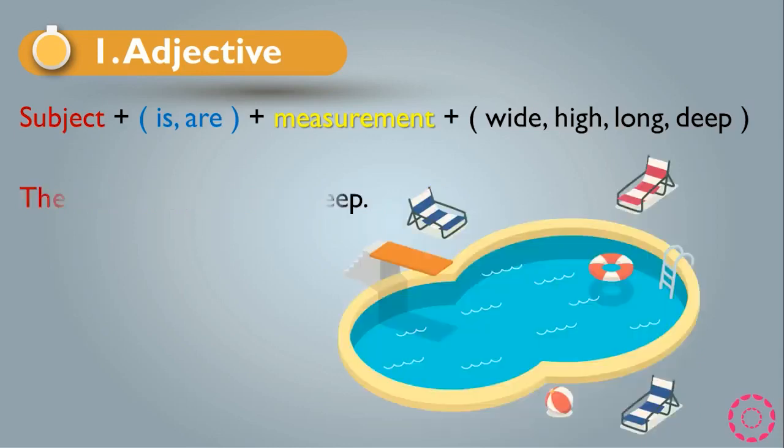Another example that we have: the pools are 6 meters deep. As you see, we have are here because the pools are plural, so we have to say are. The pools is the subject. We have verb to be, which is are, and we have the measurement, which is 6 meters, and we have the adjective, which is deep. And the sentence became: the pools are 6 meters deep.